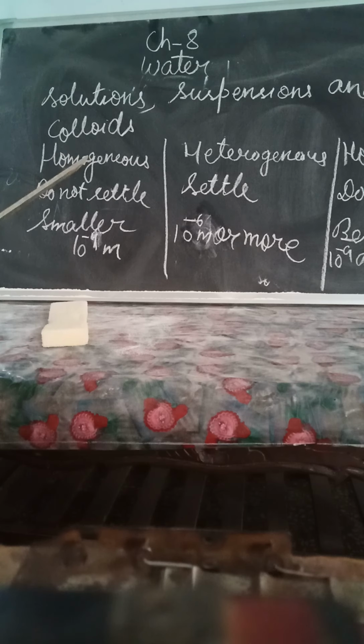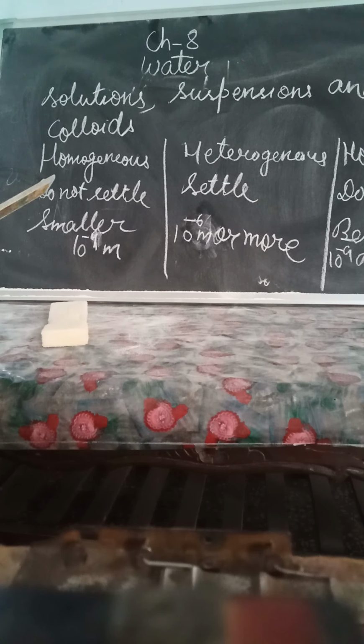And here, in place of solute we use the term dispersed phase, and in place of solvent we use the term dispersion medium. So we can say suspension is a heterogeneous mixture of one or more dispersed phases in the dispersion medium. An example is muddy water.